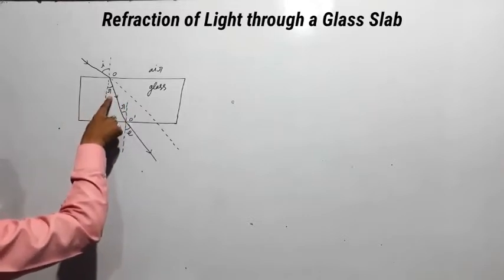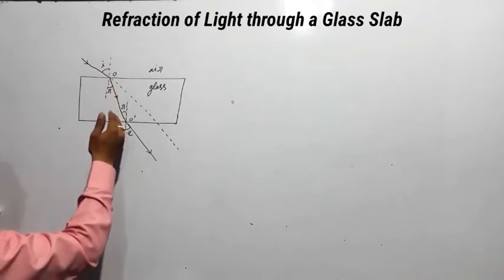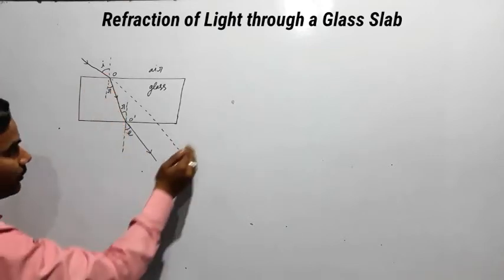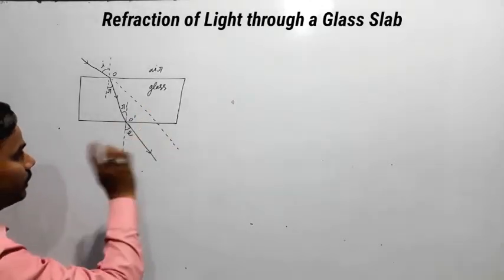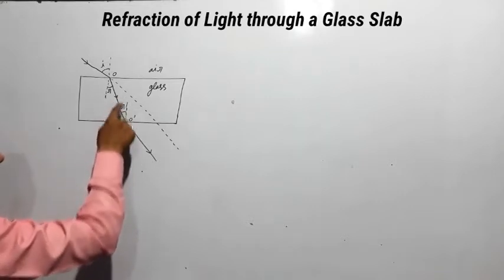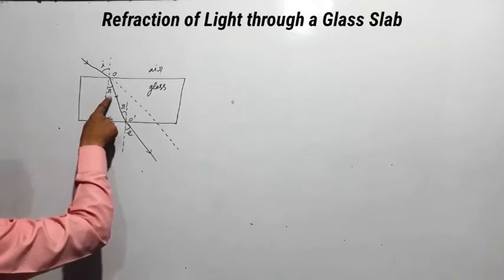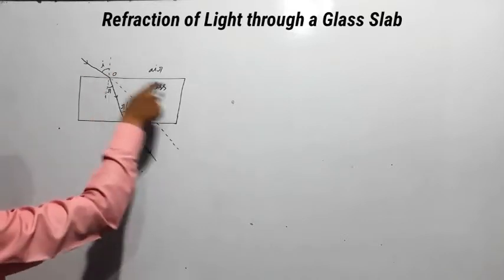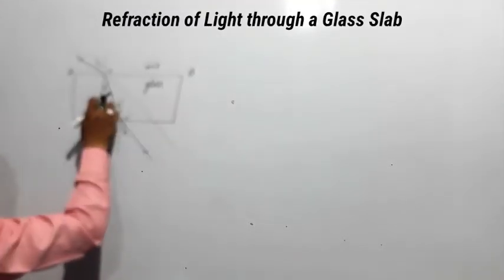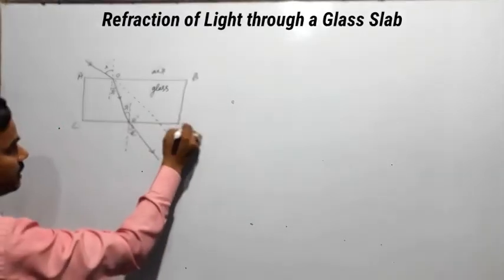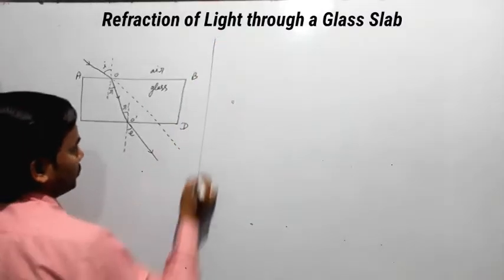Then this is the angle of refraction, and this refracted ray gets refracted again and bends away from the normal, because this light ray travels from glass to air. So this is angle r and this is the angle of emergence, that is e. For surface AB, this is the angle of incidence and this is the angle of refraction, and for surface CD, this is the angle of incidence and this is the angle of emergence.